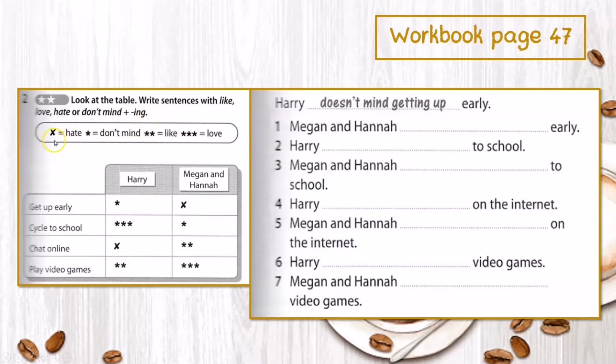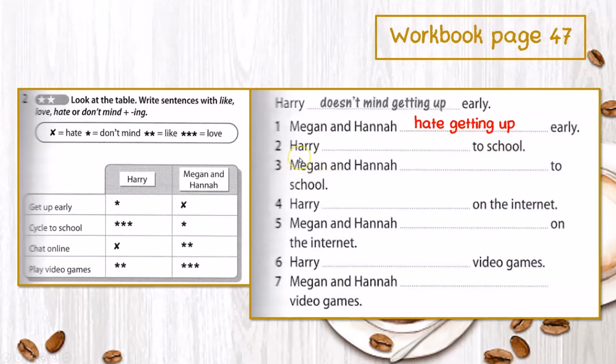If it has a cross, it means hate. 1 star means don't mind. 2 stars means like, and 3 stars would be love. Okay, so the example is given to you. Harry doesn't mind getting up early. As Harry has 1 star, so it will be doesn't mind. Okay, number 1, Megan and Hannah blank early. Okay, it has a cross, so Megan and Hannah hate getting up early.